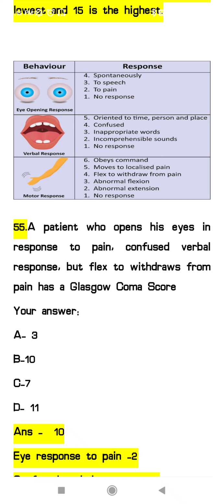Okay, 55. A patient who opens his eyes in response to pain, has a confused verbal response, but flexes to withdraw from the pain. What will the Glasgow Coma score be? So here you can see, if the eye opening is spontaneous, we will give 4 score, to speech we will give 3, if the eye opening is to pain we will give 2, and if there is no response we will give 1. So in this question 55, the eye response is only to pain, so we will give the score 2.